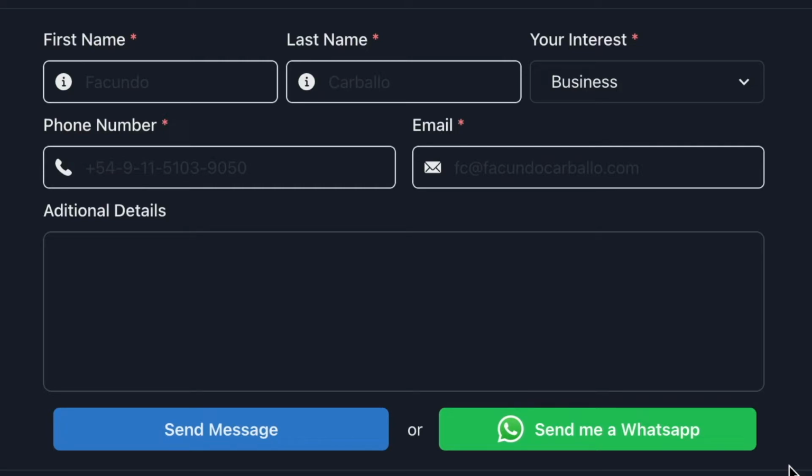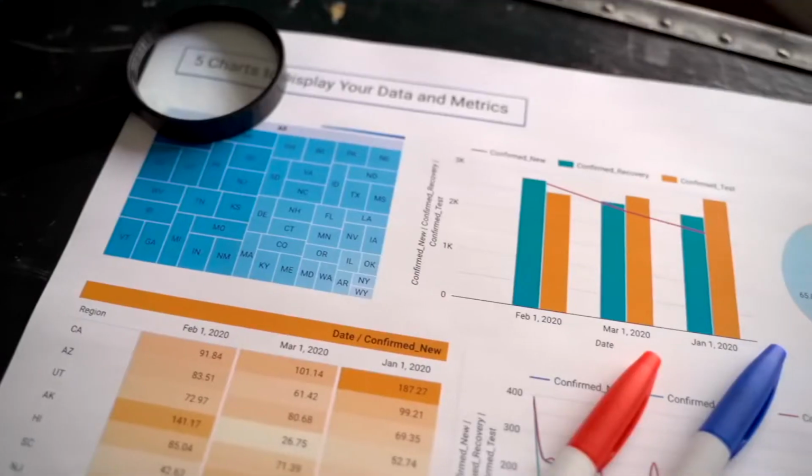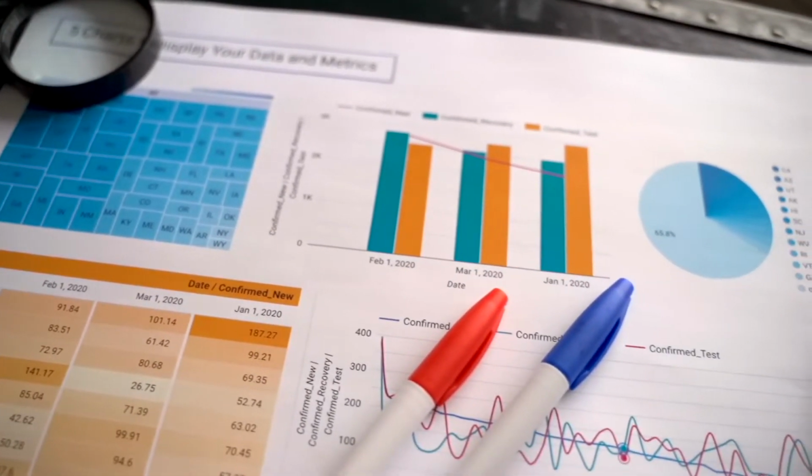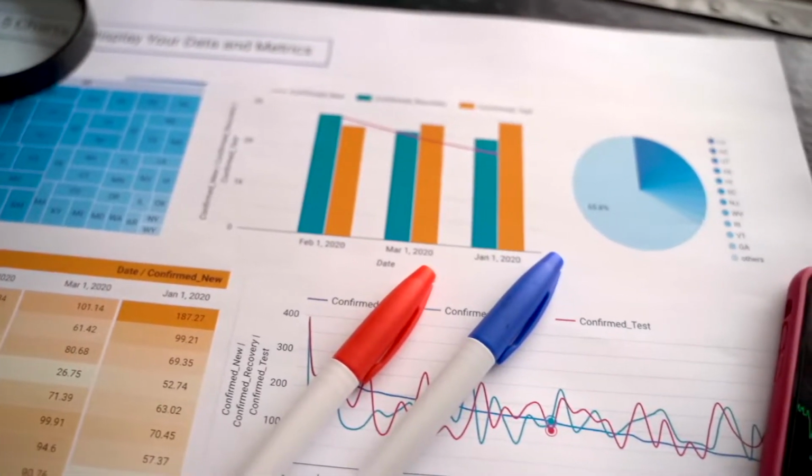But I also decided to create a WhatsApp button, so the prospect can simply press this button and the WhatsApp app will open in a chat with me. At the beginning, this button didn't exist, but when I started on YouTube and published this website, I saw that a lot of people visit my website, but they don't make contact with me.